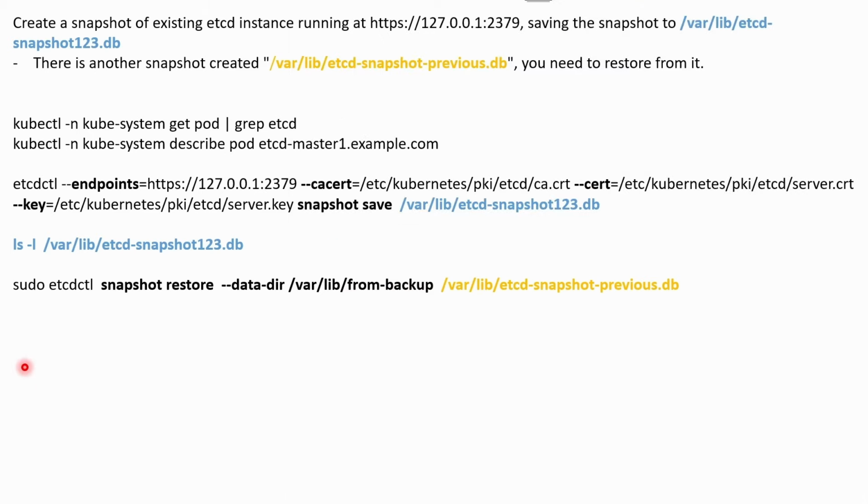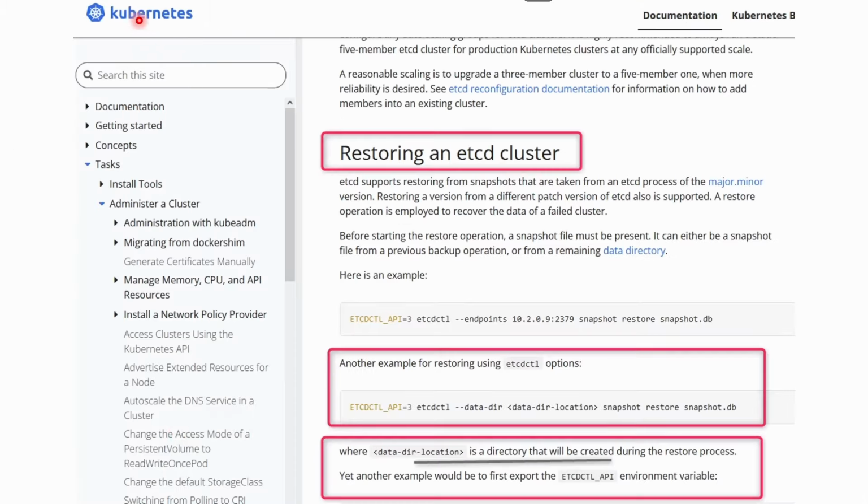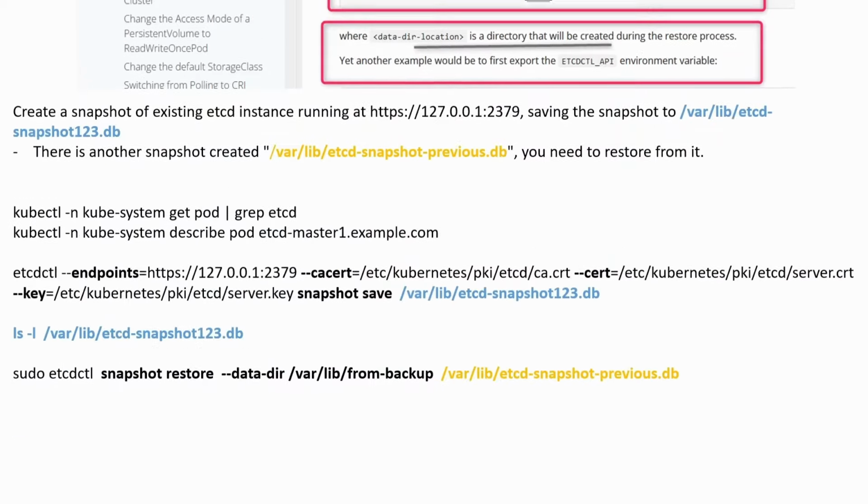If you don't remember this, then obviously kubernetes.io is your friend. On the same page, if you scroll down to restoring an etcd cluster, you will observe this command: etcdctl --data-dir snapshot restore and the file name from where you want to restore it. And beneath it, you will observe that data-dir is a directory that will be created during the restore process. So let's move forward.